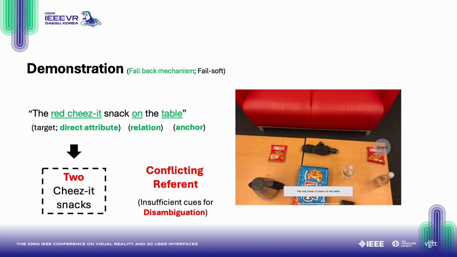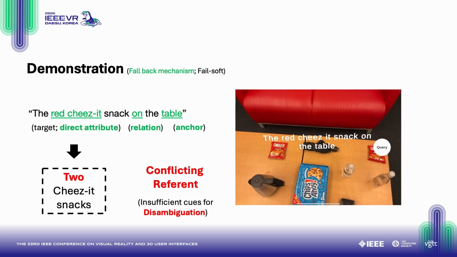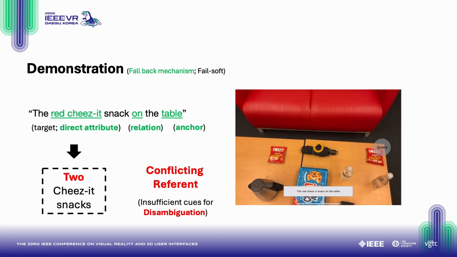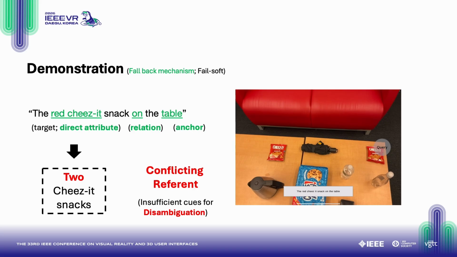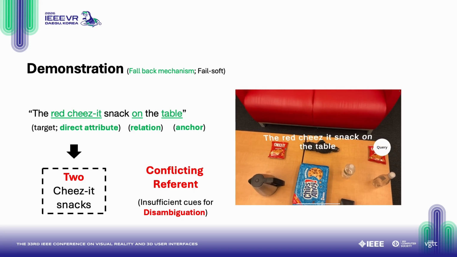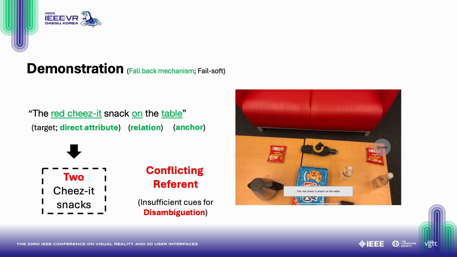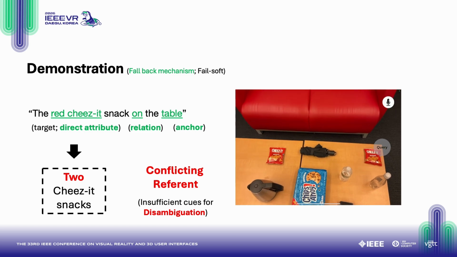For example, if there are 2 Cheez-It snacks on the table and the instruction lacks relational cues, such as to the left or right of the umbrella, the system cannot uniquely resolve the reference. Instead of making an incorrect guess, it asks the user to clarify through the transcription view.